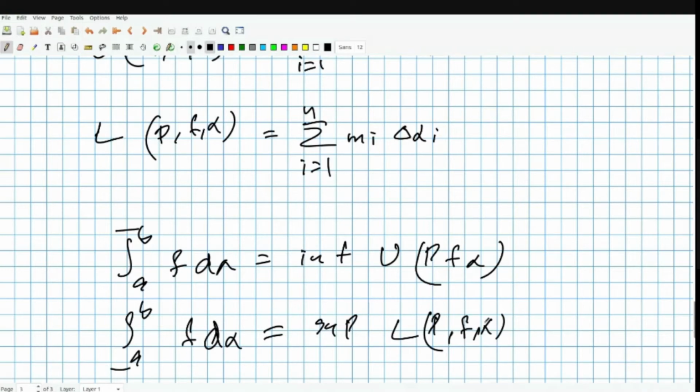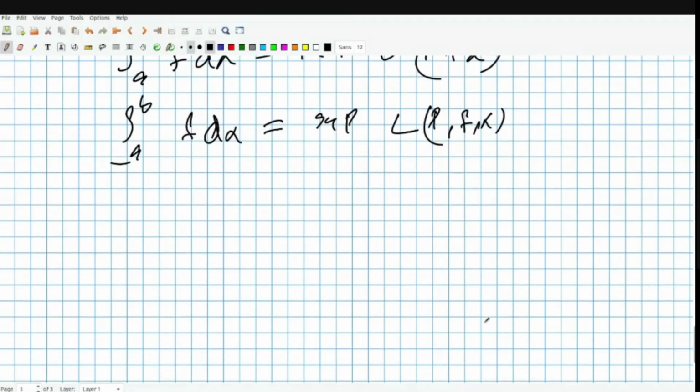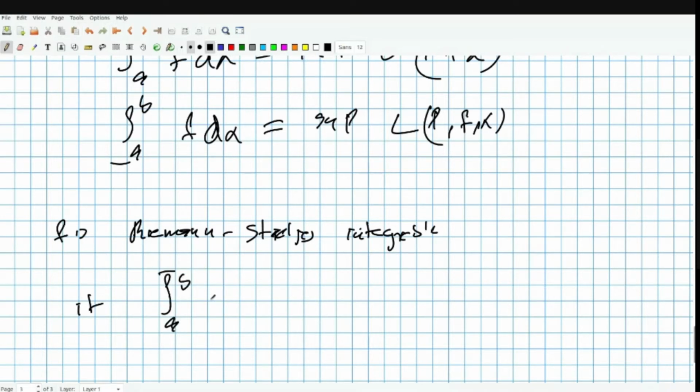Okay, and we say that if they are equal, this Riemann-Stieltjes integral with respect to alpha, f is Riemann-Stieltjes integrable if you have the upper integral from a to b of f d alpha equals the lower integral from a to b of f d alpha, and the common number you write as the integral from a to b of f d alpha.